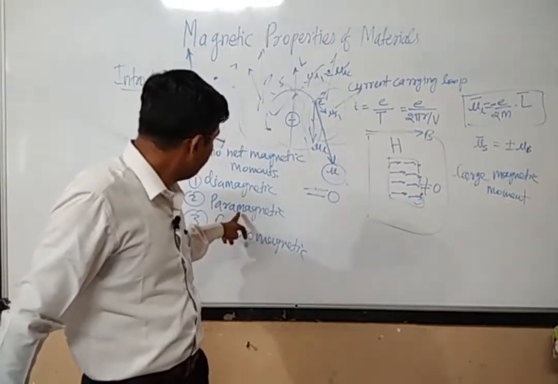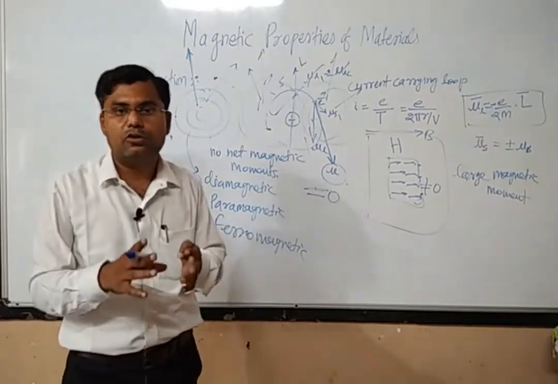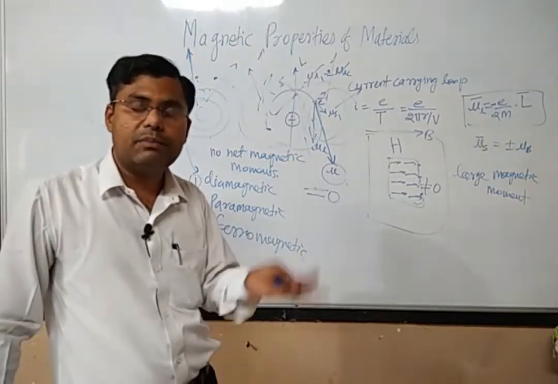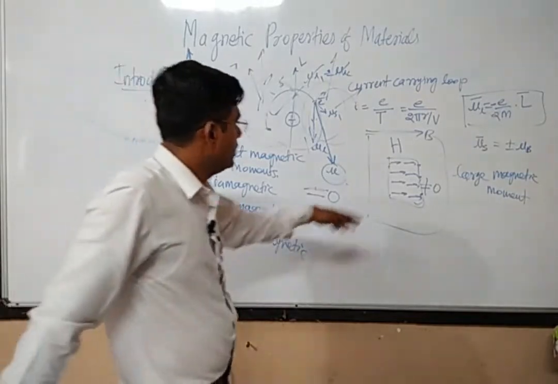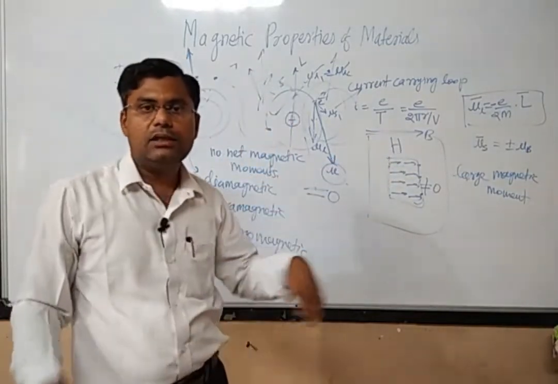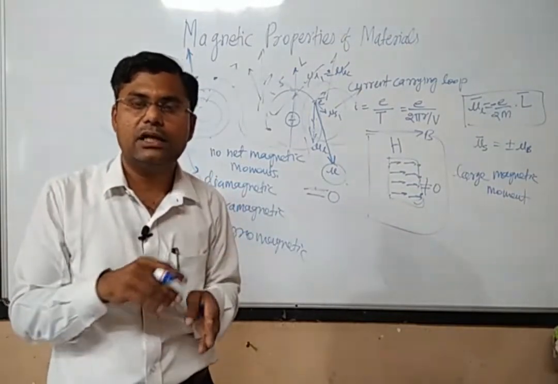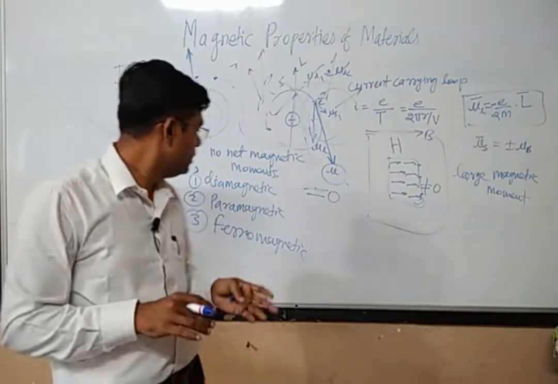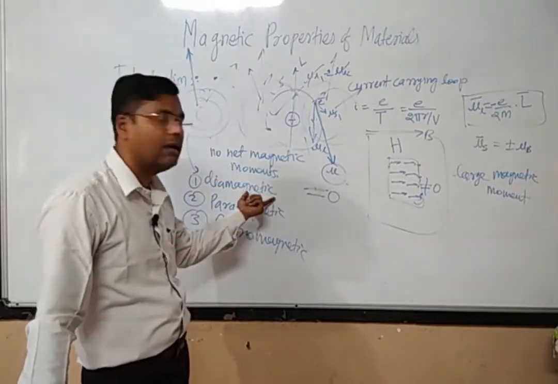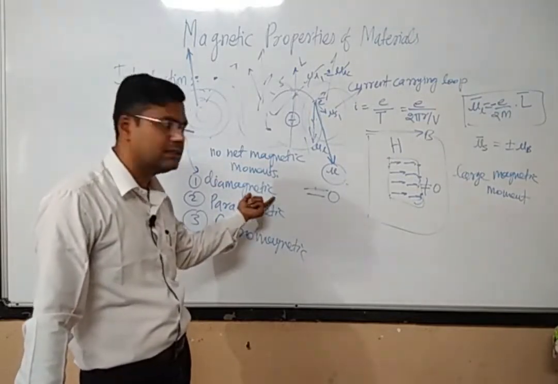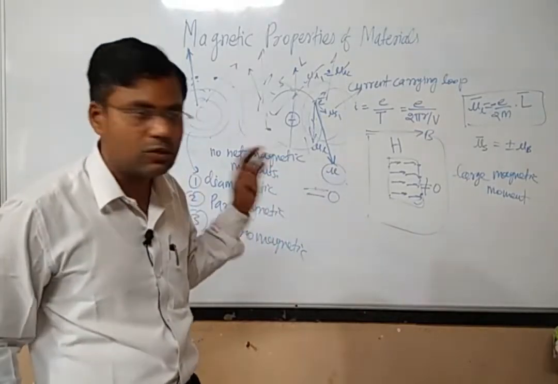What will happen if I remove the external magnetic field from a paramagnetic material? Paramagnetic materials are those which act as a weak magnet in the presence of an external magnetic field. If you remove the external magnetic field, then because of thermal agitation, the dipole moments will again be randomly oriented, and the resultant would be zero. So in the absence of an external magnetic field, this paramagnetic substance behaves as a diamagnetic. Its resultant magnetic moment would be zero.